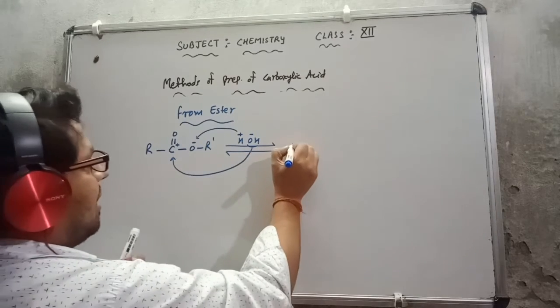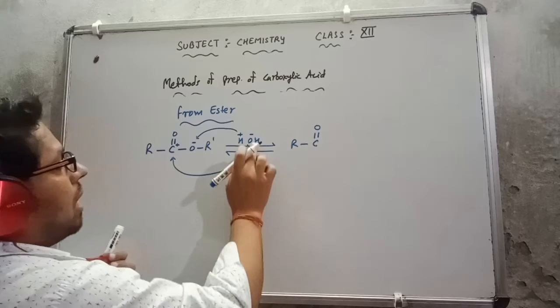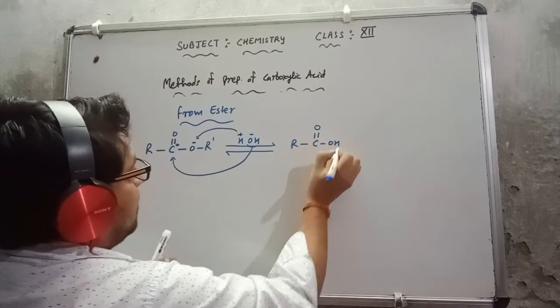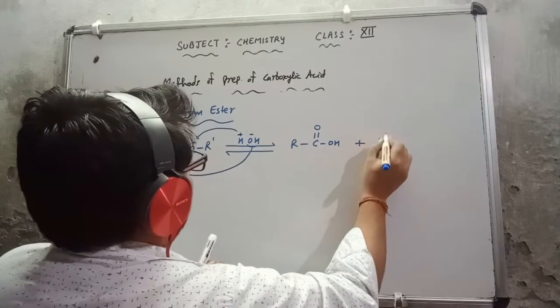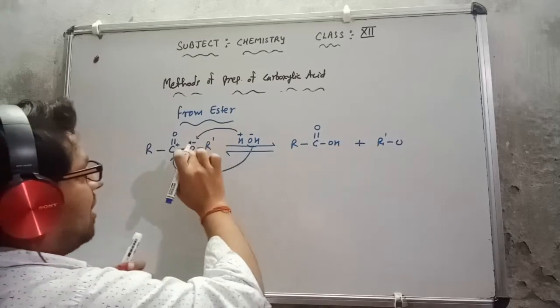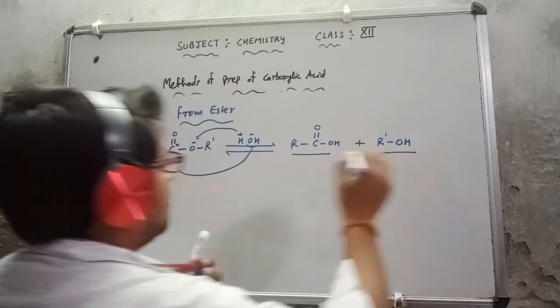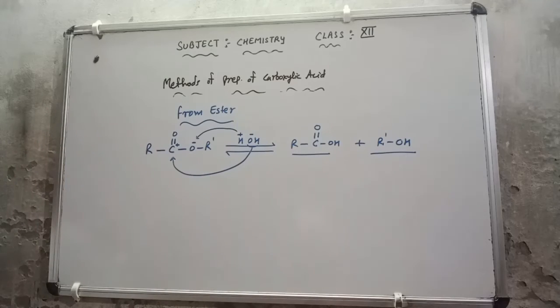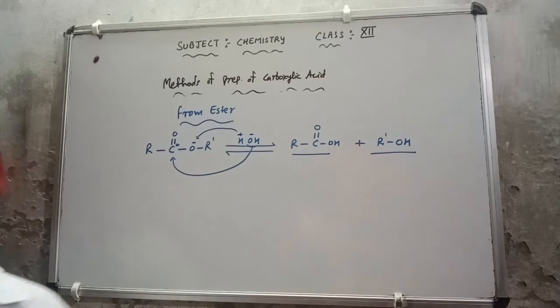So what I'm getting here is R single bond C double bond O, and this single bond OH. This is the carboxylic acid, and here R dash single bond O, H will be attached there. So this is the carboxylic acid and this is the alcohol. That means from ester we are getting the carboxylic acid and alcohol.